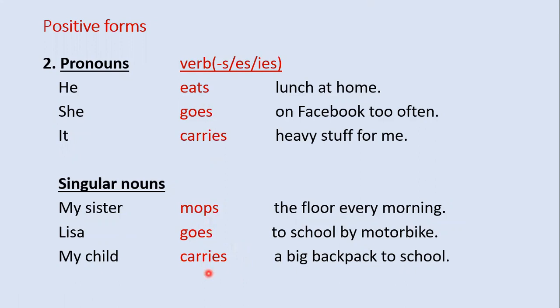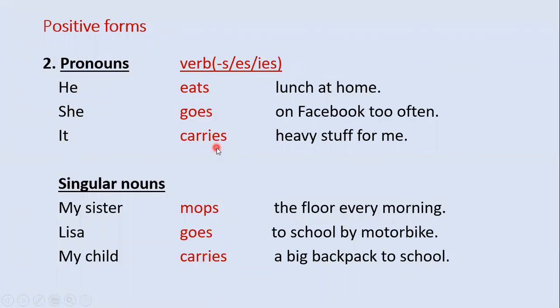So remember everyone, for pronouns he, she, it and singular nouns, don't forget to add s, es, or ies to the verb. Alright? But how do we know when we add s to the verb, when we add es to the verb, and when we add ies to the verb?